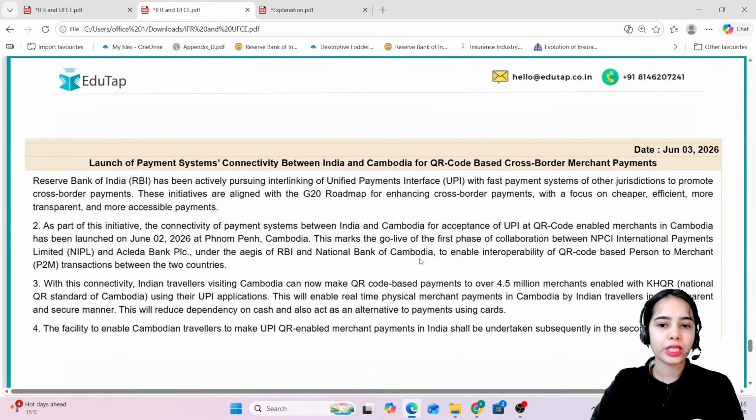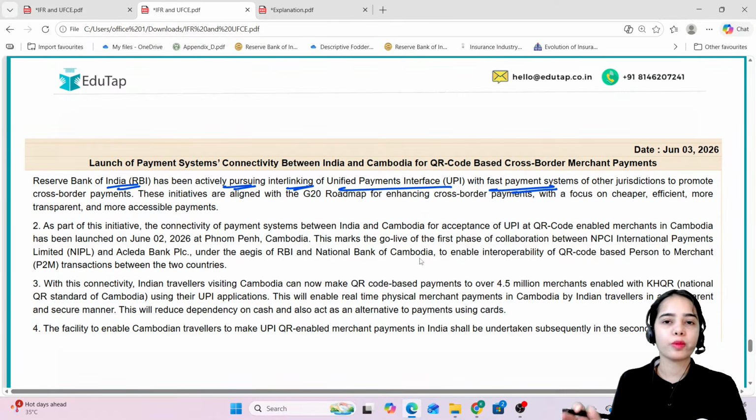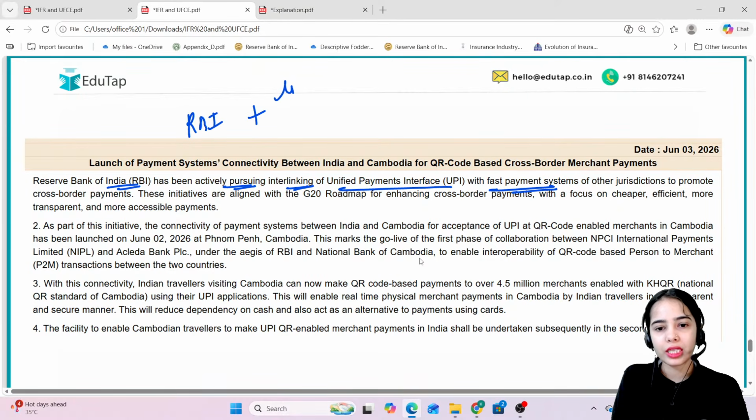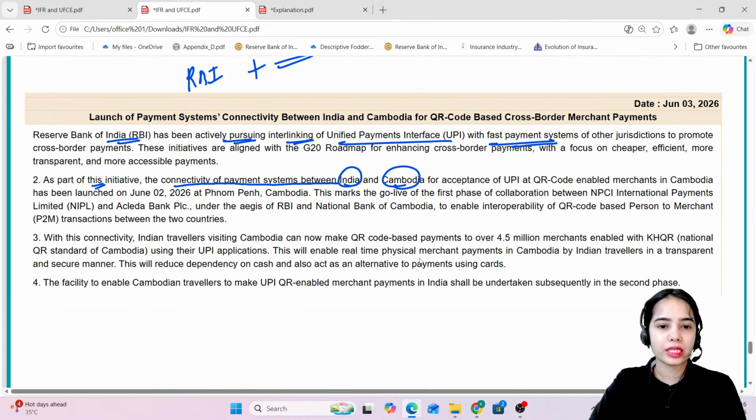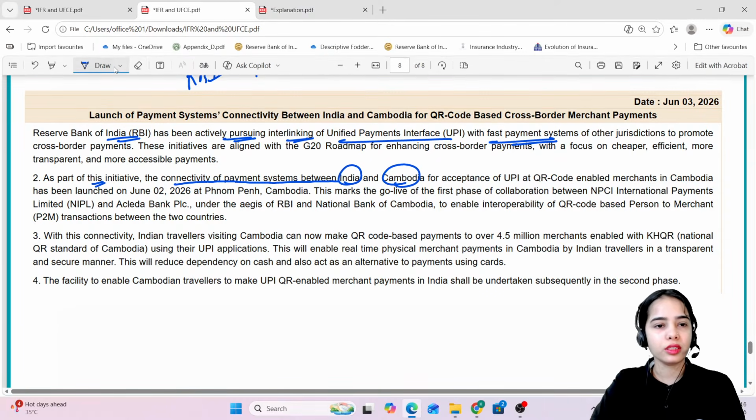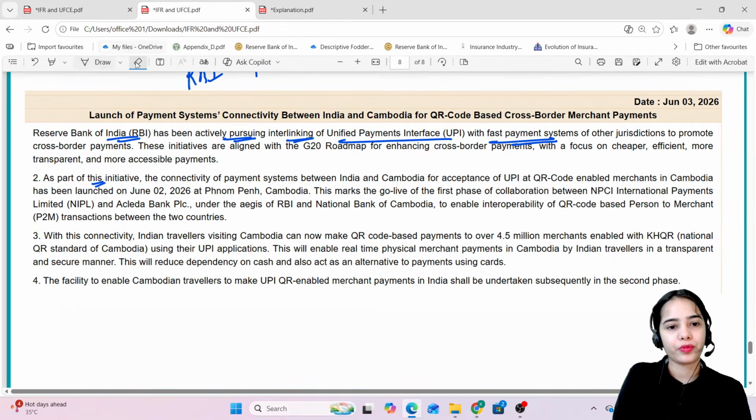Okay. Now coming to the next article, here I will just provide you one line: the Reserve Bank of India has been actively pursuing interlinking of UPI with the fast payment systems of other countries, and the Reserve Bank of India has done an MOU with Cambodia. So as part of this initiative, the connectivity of payment systems between India and Cambodia for acceptance. So there is the MOU that has been signed, or there is the launch of payment system connectivity between India and Cambodia. Okay.